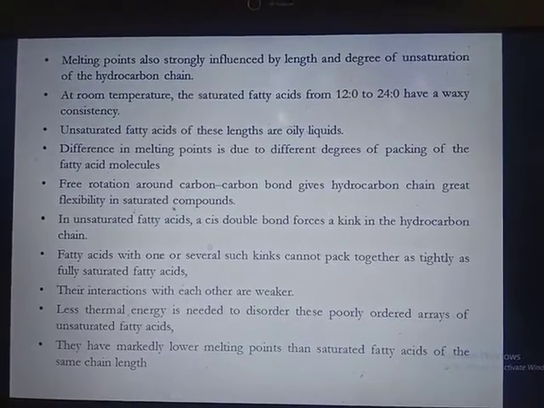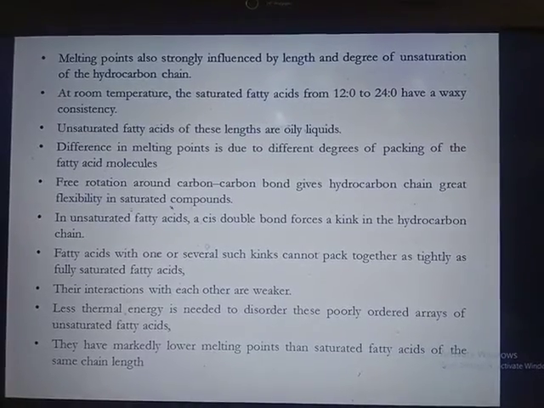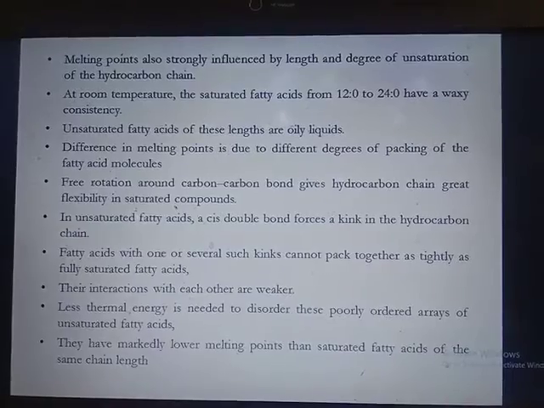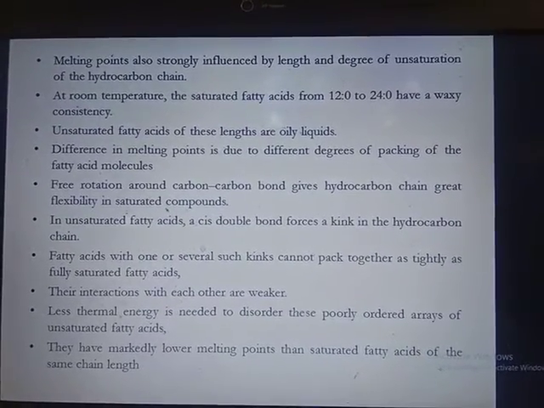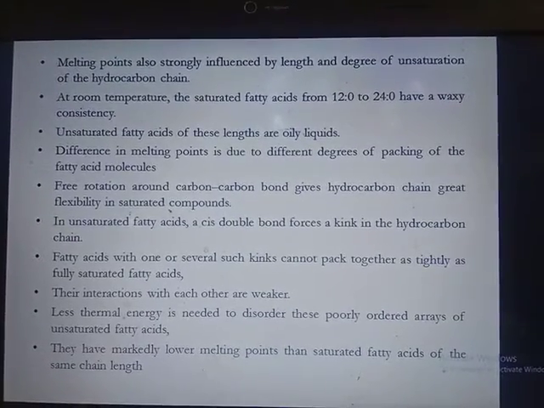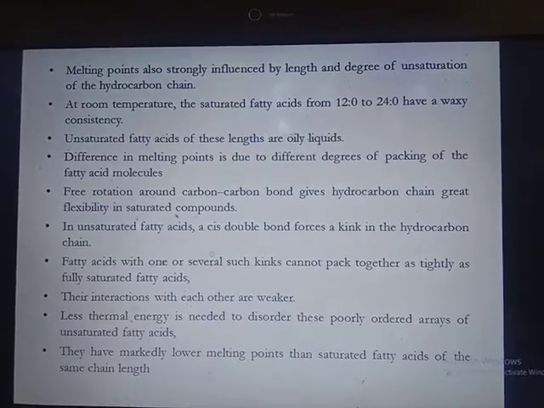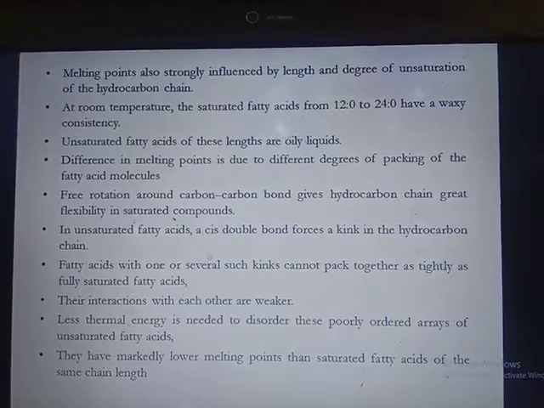Free rotation around the carbon-carbon bond gives the hydrocarbon chain great flexibility in saturated compounds. In unsaturated fatty acids, a cis double bond forces a kink in the hydrocarbon chain. Fatty acids with one or several such kinks cannot pack together as tightly as fully saturated fatty acids, and their interactions with each other are weaker.